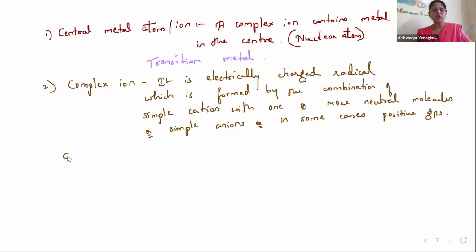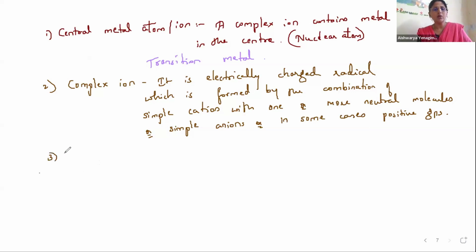In the first example I had shown, Co is attached to six NH3 molecules, yes or no? So we have a complex ion, a cation with one or more neutral molecules, or there may be simple anions also, or in some cases positive ion groups also. We will learn this in more detail when we talk about nomenclature. For now it is understood.